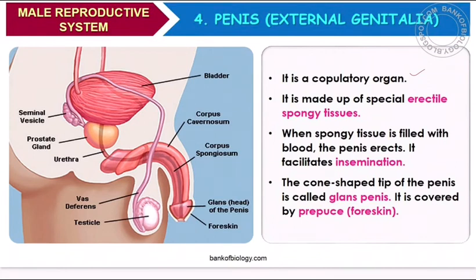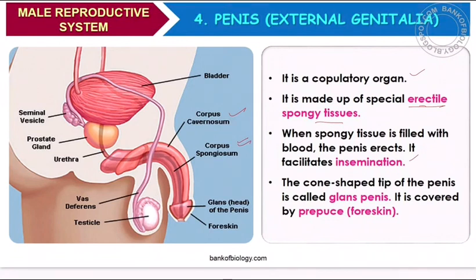Now, the external one, finally, we have a muscular structure called the penis. It's a copulatory organ. It helps during copulation. It is made up of special erectile spongy tissue called corpus spongiosum, and then corpus cavernosum. There are two. These tissues are responsible for the erectile nature of the penis.